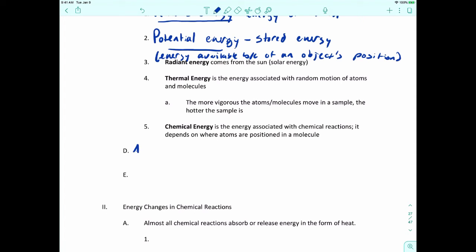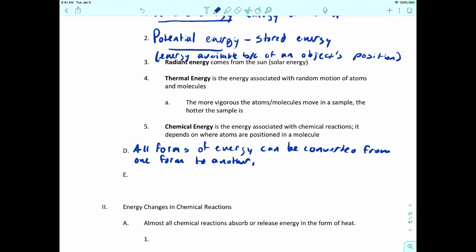Now, here's the kicker, though. All forms of energy can be converted from one form to another, but energy cannot be created nor destroyed. Let me write this down because this is extremely important. All forms of energy can be converted from one form to another, but energy cannot be created nor destroyed.